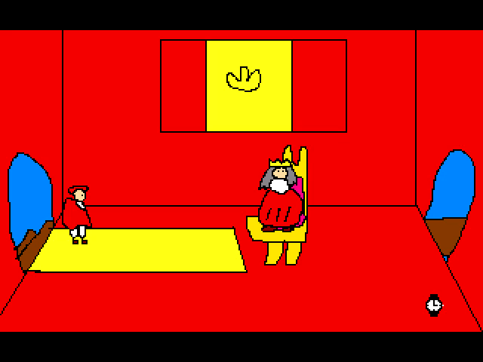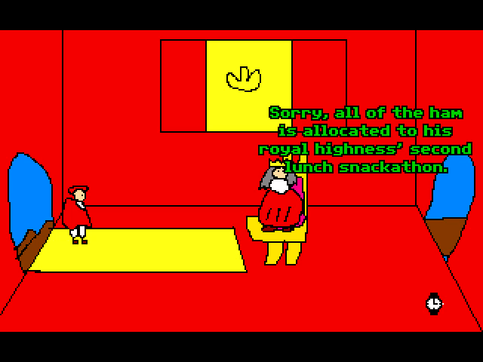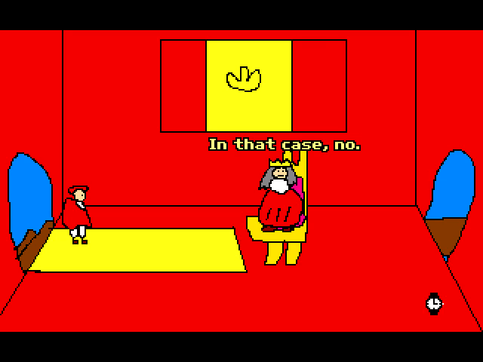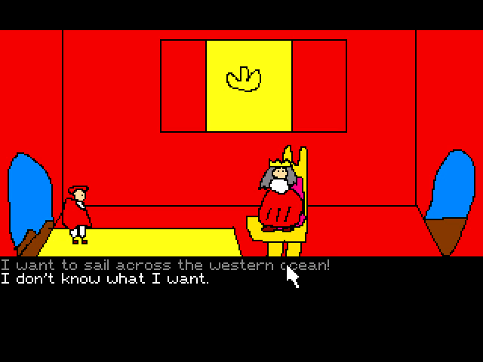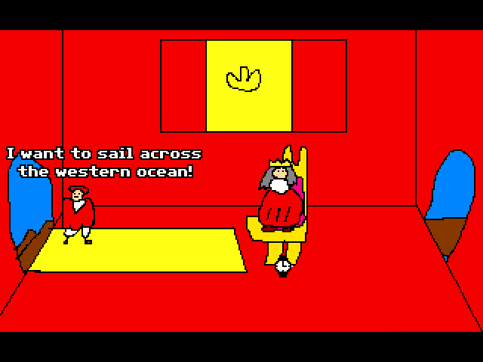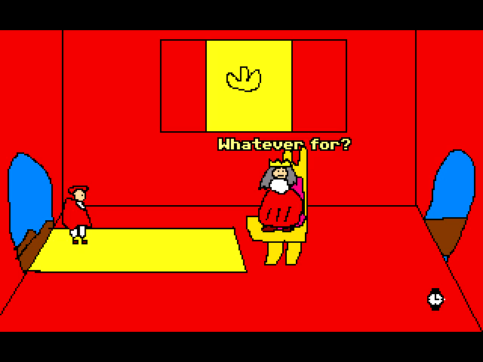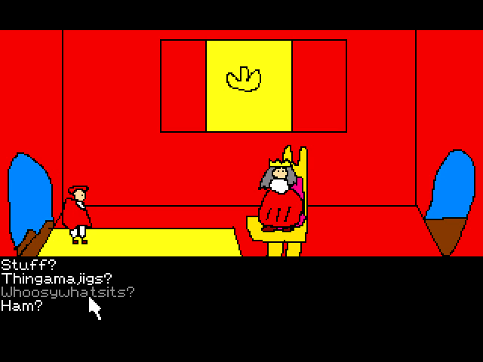As you can see, there's a recurring obsession with ham, just because it's a funny word, and also because Spain really loves pork. There's actually a place called the Museum of Ham. It's a butchery that is found in Madrid and a bunch of other places. And this is where you actually talk to the Queen about what you want to do.